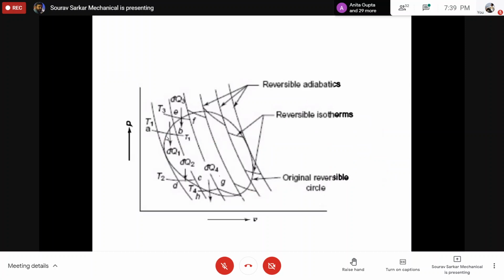Next we discussed that if there is a reversible cycle, this reversible cycle can be broken into a summation of Carnot cycles. How we constructed those Carnot cycles, we have discussed in the previous class.